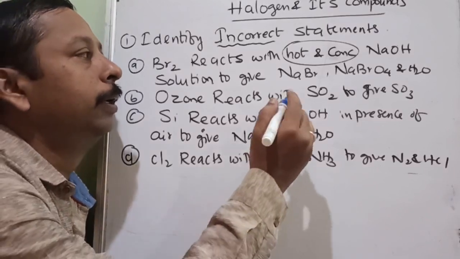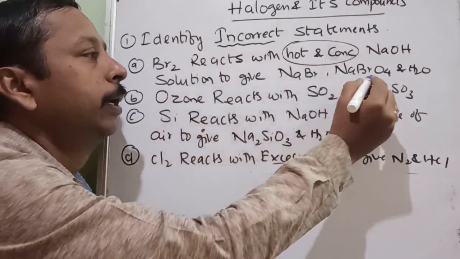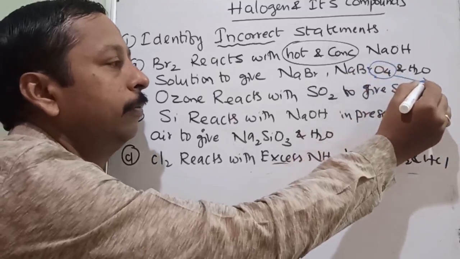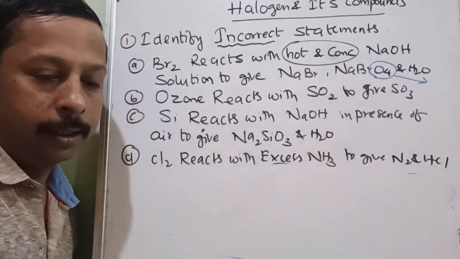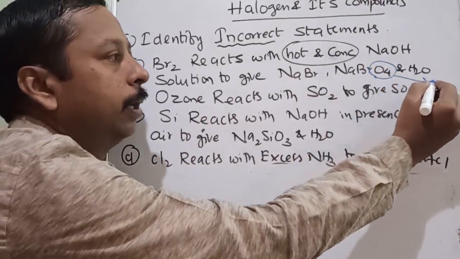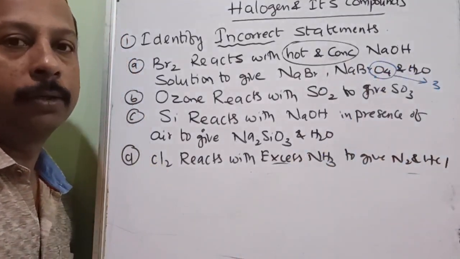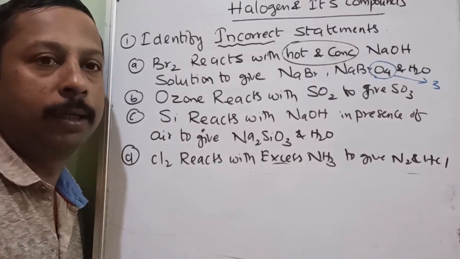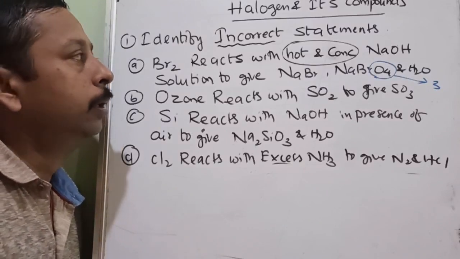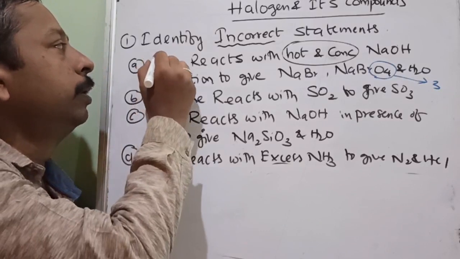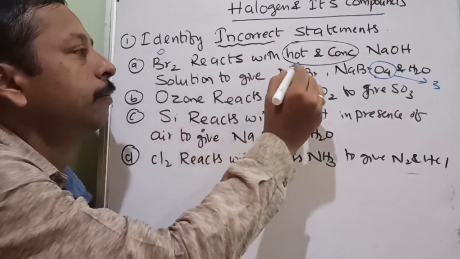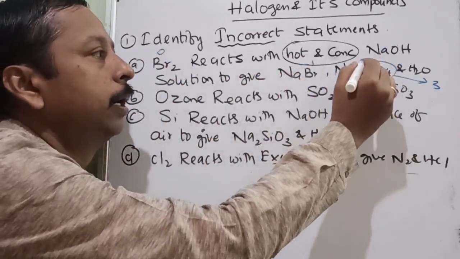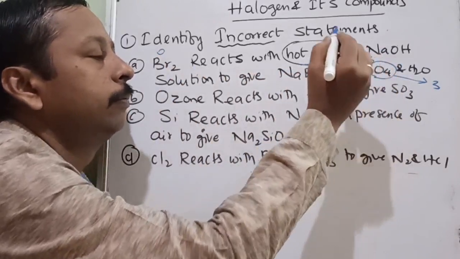So here it is an incorrect statement. Why? Because there is a problem with this. It is supposed to be NaBrO3. See, how minutely you should remember the reactions. It is basically a disproportionation reaction. It changes from 0 to -1 and 0 to +5.